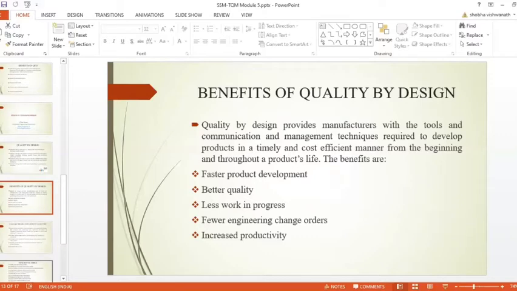faster product development. Primarily this helps to reduce the production lead time, and better quality. The quality of the product is better here, and less work in progress promotes teamwork. That means fewer engineering change orders and increased productivity.